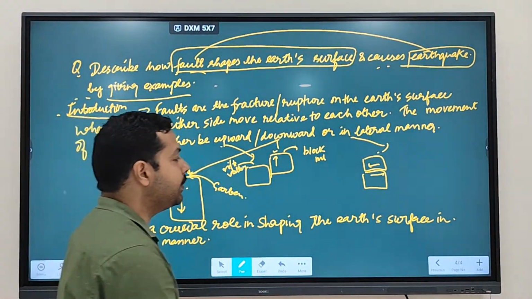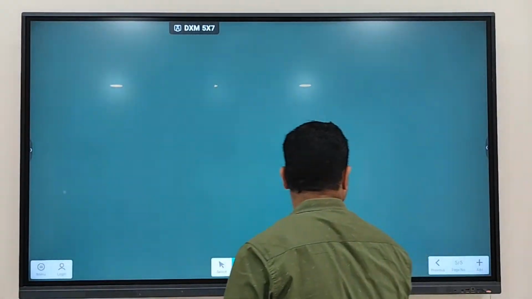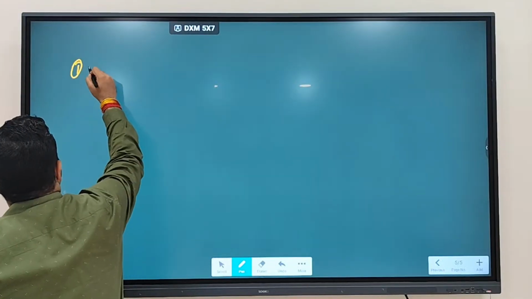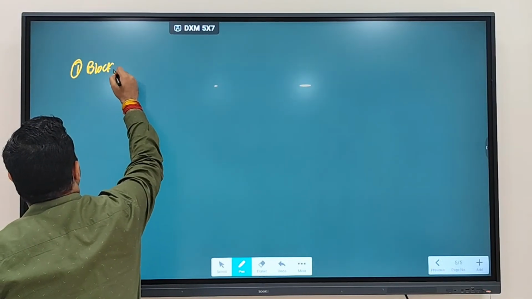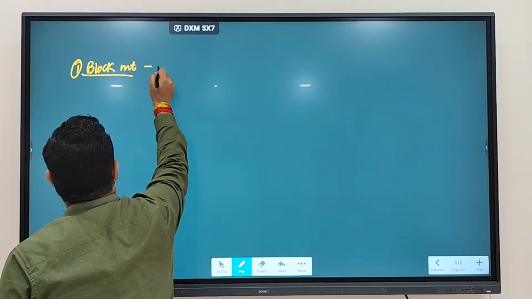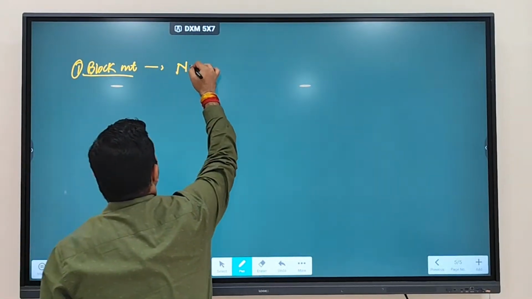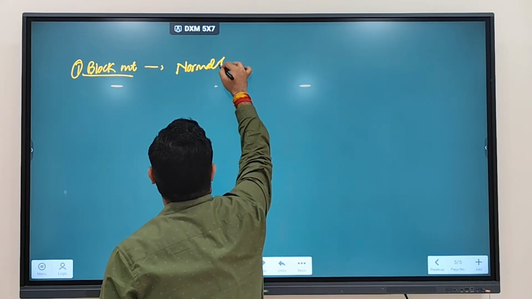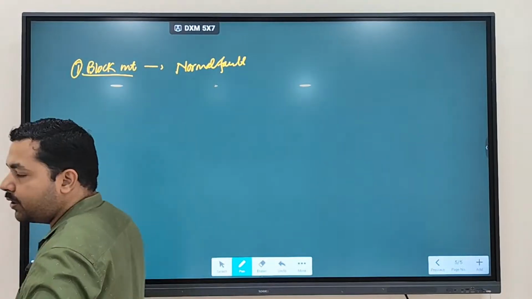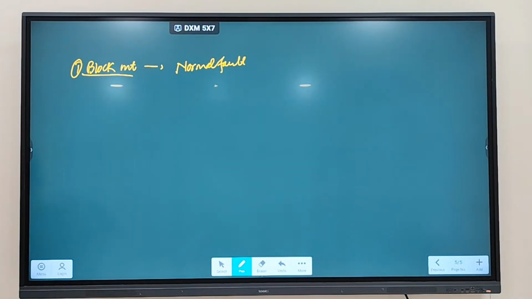How? What are the manner? The first point? It will create block mountain. Yes, block mountain. So first point you write regarding block mountain and explain the above diagram that block mountain is formed due to what? It is formed due to normal fault. Just mention this normal fault. So the movement is going to be downwards. Normal fault is what? When movement is going to be downward.